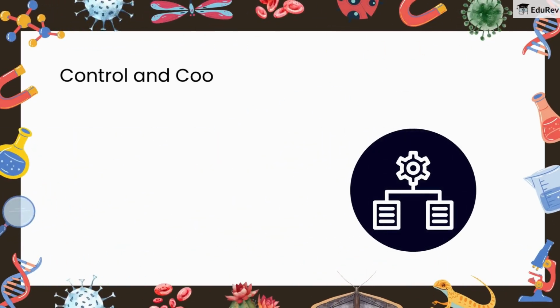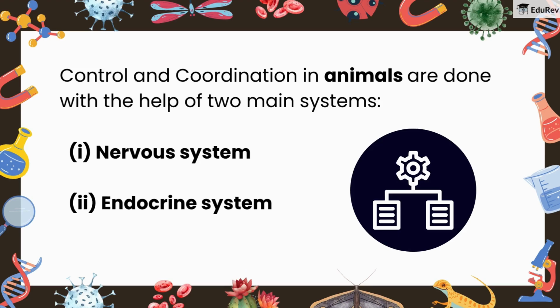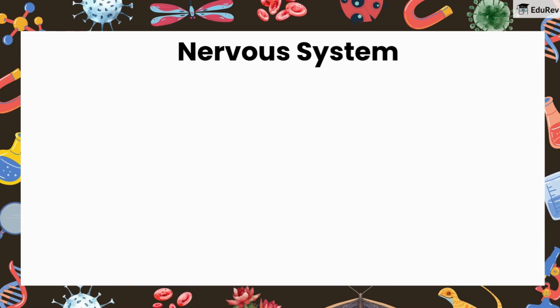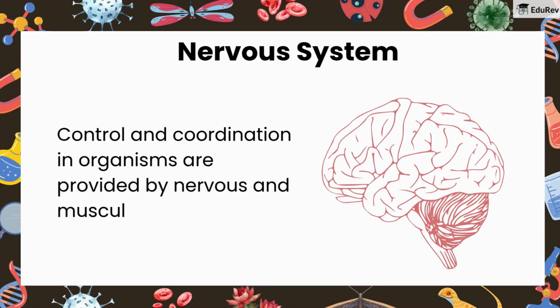Control and coordination in animals are done with the help of two main systems: nervous system and endocrine system. Now, let's talk about the nervous system. Control and coordination in organisms are provided by nervous and muscular tissues.